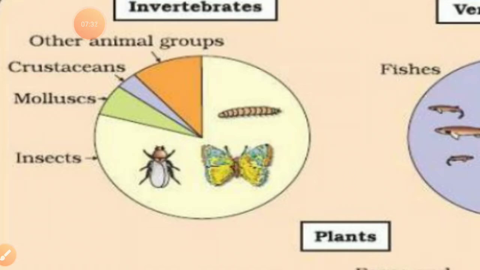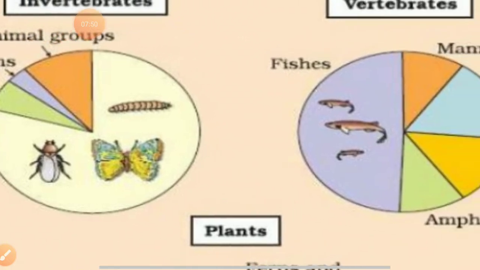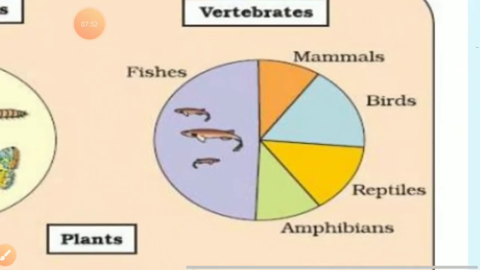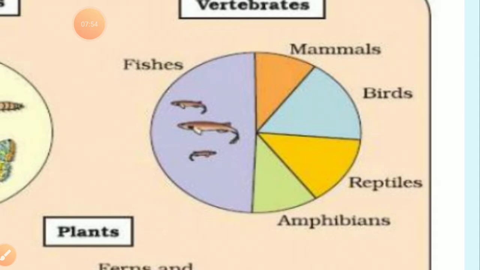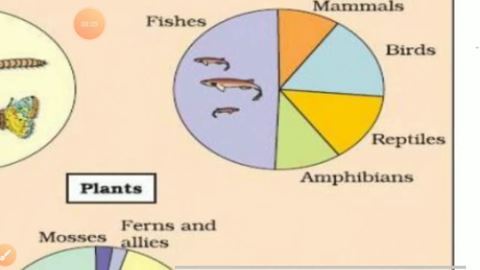Insects are related to the phylum Arthropoda, the largest phylum on the earth. In this pie chart, it is very clear that insect percentage is more compared to the other invertebrates.